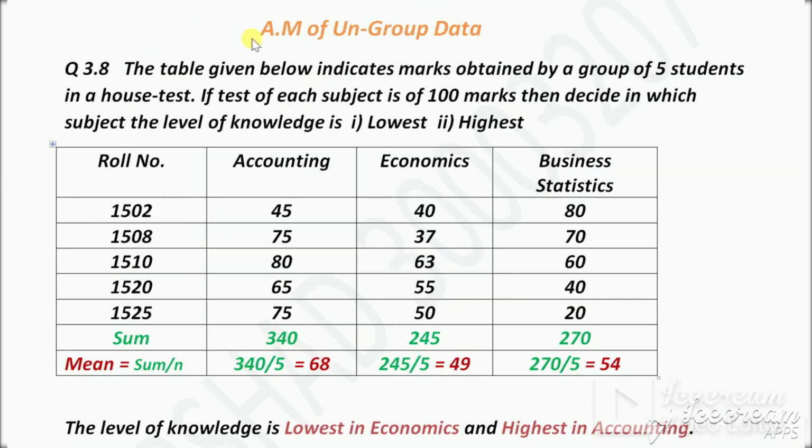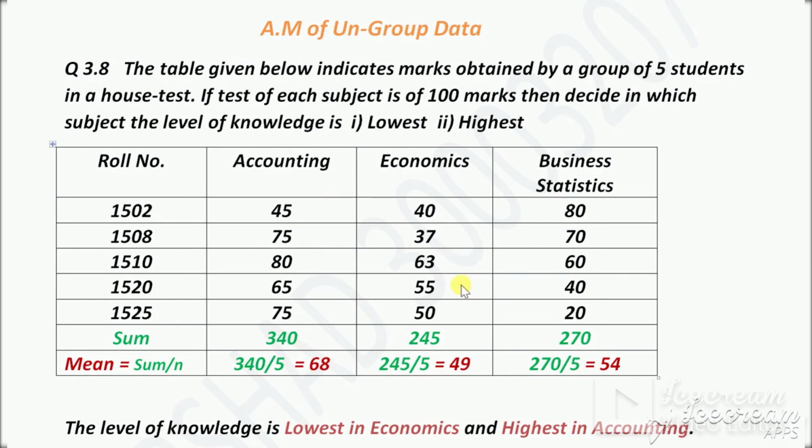This is another question of ungrouped data. Calculate arithmetic mean of ungrouped data. So these numbers given in the table are ungrouped. Although these are given in a table, they are ungrouped data. Why are these ungrouped? Because these are individual numbers and these are without frequency. There is no frequency. Three categories are given: accounting marks are this one, economics marks are this one, and the business statistics marks are this one. These are not frequencies. So each one is individually repeated.